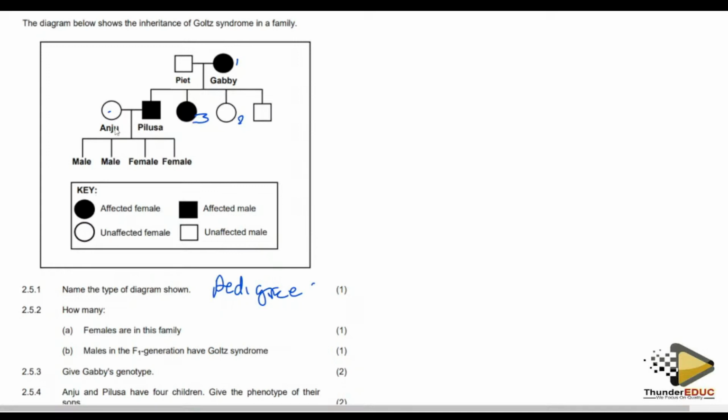But they're saying how many females? Since now they are going down, they're saying females, not kids. It's one, two, three, four, five, six. They're not saying kids, they're saying all the females. So there are six females.